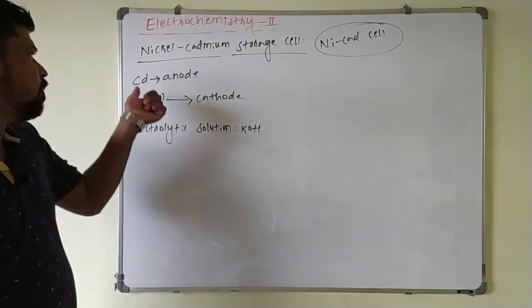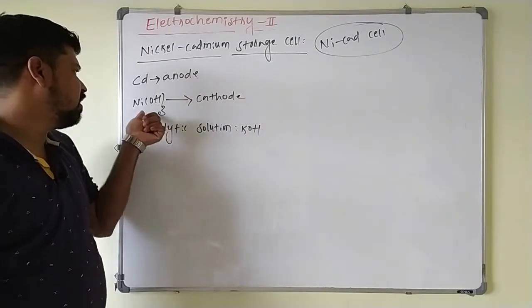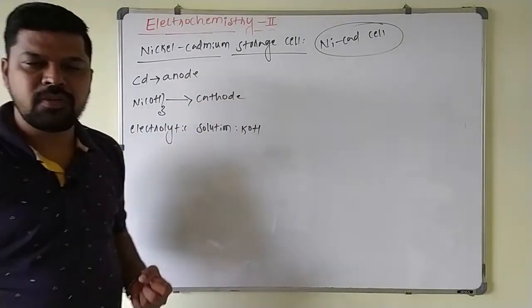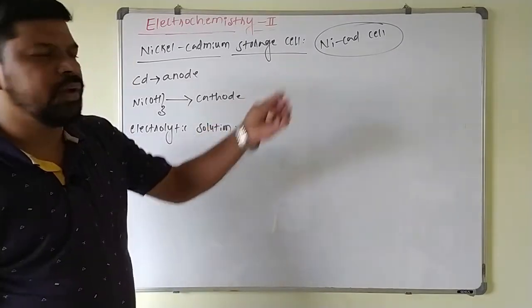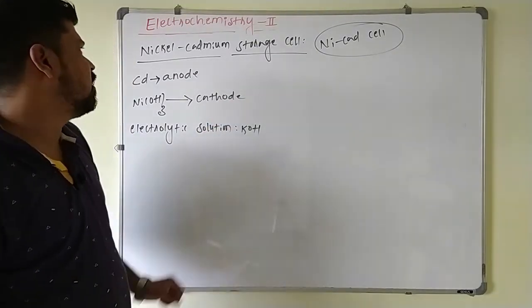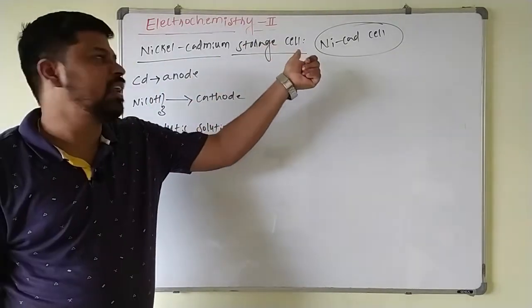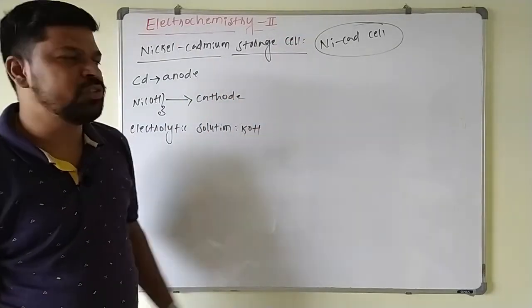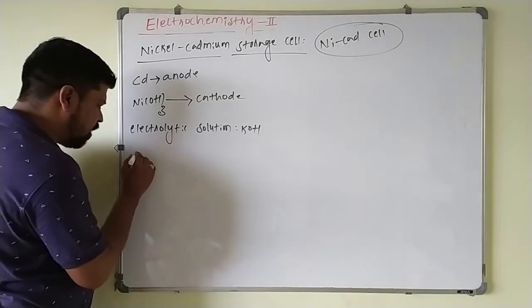Then at the anode, what happens? Cadmium undergo oxidation, and at the cathode, nickel is undergoing reduction. As a result, what happens? Some amount of energy is released, and that will be converted into electrical energy here. So this is also what? Storage battery, nothing but secondary cell. This can also be recharged and reused here. So at anode, what happens?